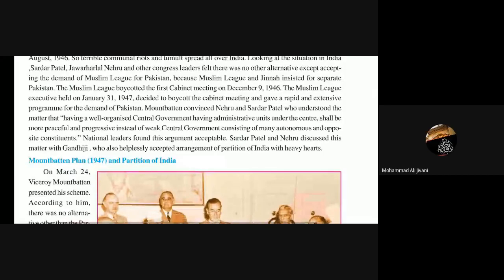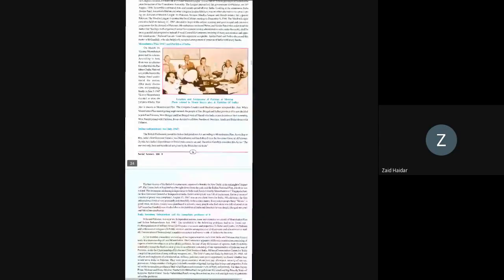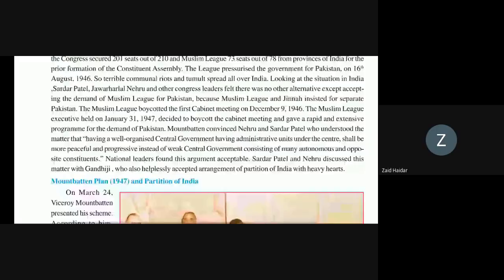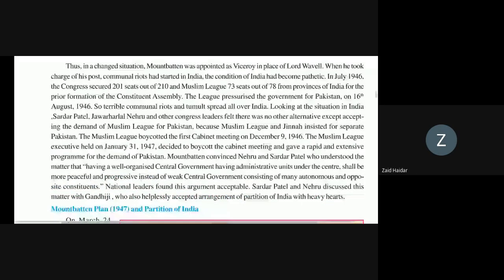Sardar Patel and Nehru discussed this matter with Gandhiji, who also helplessly accepted the arrangement of the partition of India with a heavy heart. After Attlee, the Prime Minister of Britain, announced that by June 1948 the British would have to leave India, Mountbatten became Viceroy in place of Lord Wavell, and he took his post. Communal riots started.